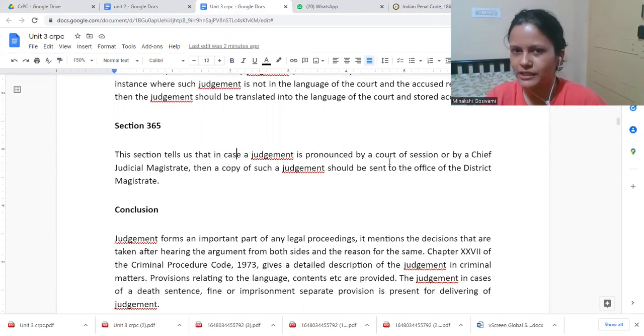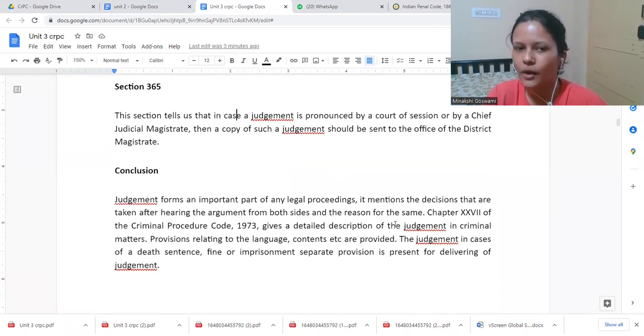In case a judgment is pronounced by a court of sessions or by the chief judicial magistrate, then a copy of the judgment shall also be sent to the district magistrate. It is only for record keeping purposes, so that they have copies of the judgment, what happened in the case, and what decision came. They should have a clear idea of it, and for that they need to keep records. Okay, so this is all about judgment.